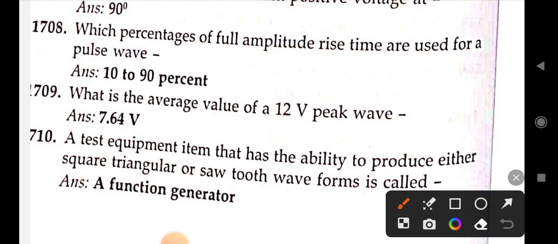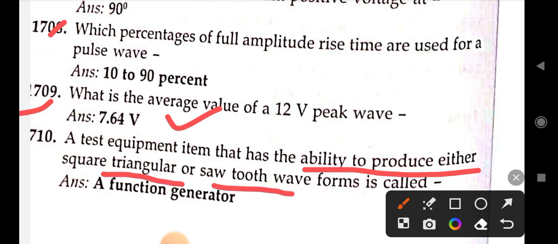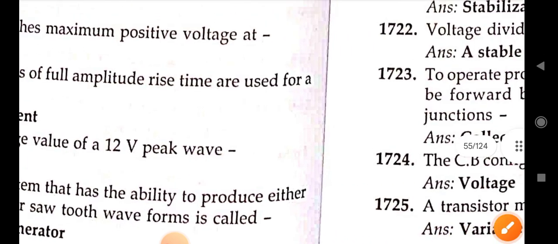What is the average value of 12 volt peak wave? Right answer is 7.64 volt. Next, a test equipment item that has the ability to produce square, rectangular or sawtooth waveforms is called a function generator.